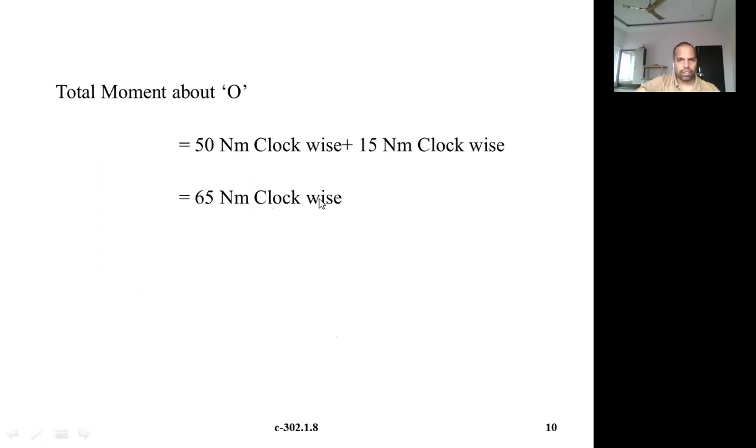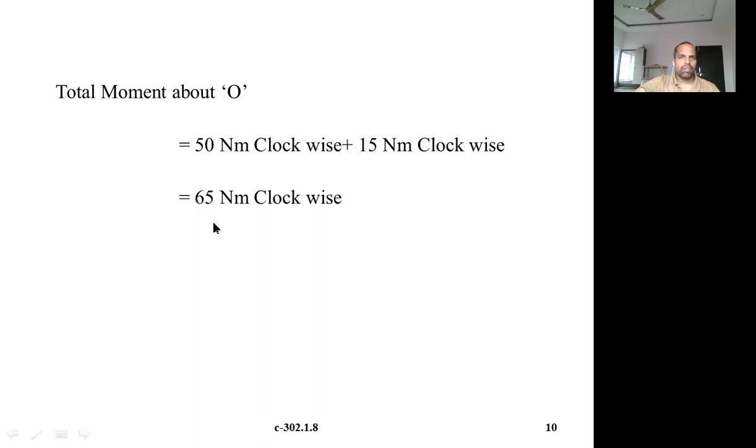Total moment about O is 50 Newton meter clockwise plus 15 Newton meter clockwise, so 65 Newton meter clockwise. In this case both are clockwise. In another case, you may get one clockwise and one anti-clockwise. Then you have to calculate the algebraic sum, which means you have to assign the sign plus or minus. Assume any one direction as plus and the other as minus. If you get a positive sign, the net moment will be in the direction you assigned as positive, just like with forces, where we calculated the resultant.